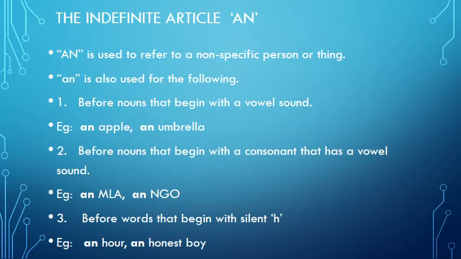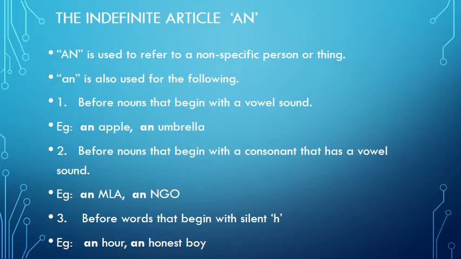Now let's see the indefinite article an and its uses. An is used to refer to a non-specific person or thing. An is also used for the following. Number 1. Before nouns that begin with a vowel sound. All of you know it. For example, an apple, an umbrella.